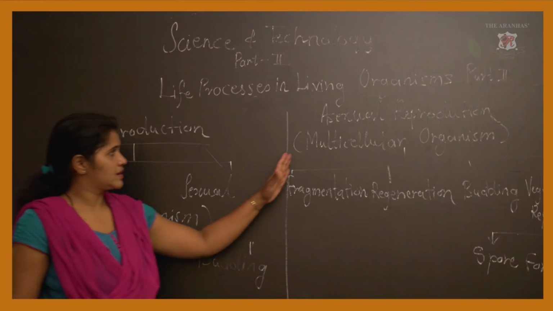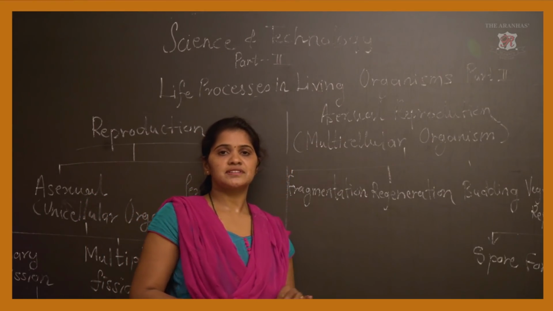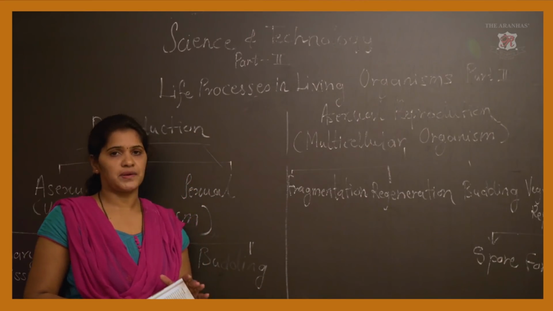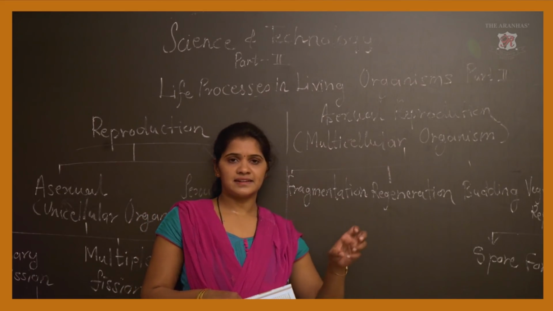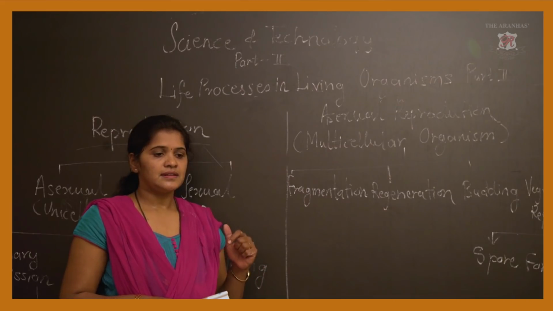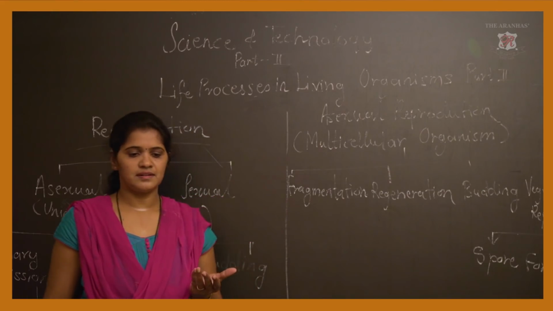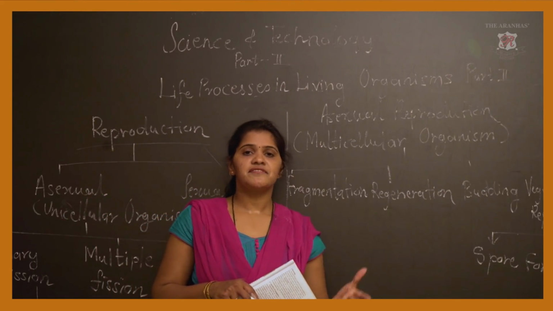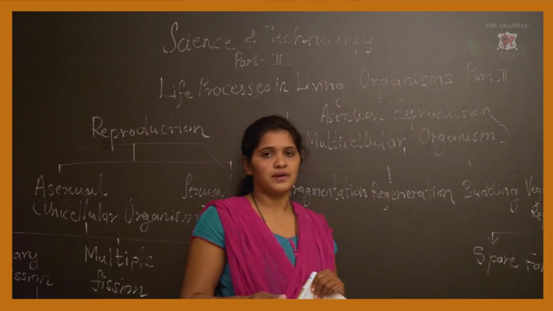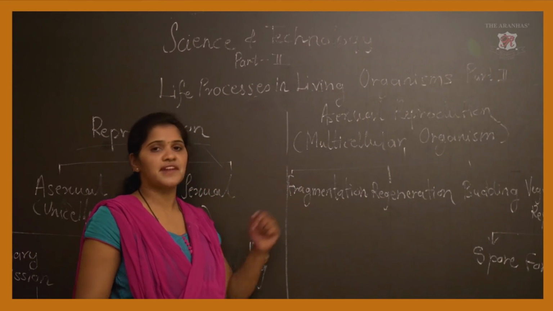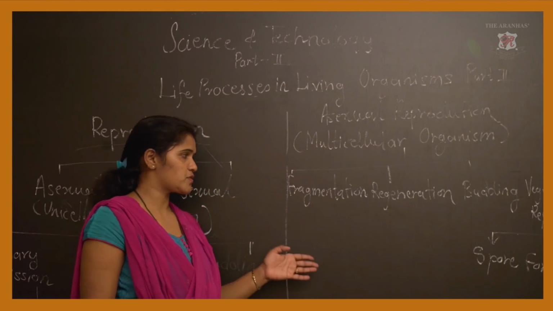So the first one is fragmentation. Asexual reproduction by fragmentation happens in, for example, Spirogyra. What happens exactly here? Let us take one Spirogyra cell. In a certain condition, or we can say in favorable condition, the cell gives out different fragments, and each fragment develops into a new organism. That process is called fragmentation. Another example of fragmentation is sponge, or in sponge, Scypha.